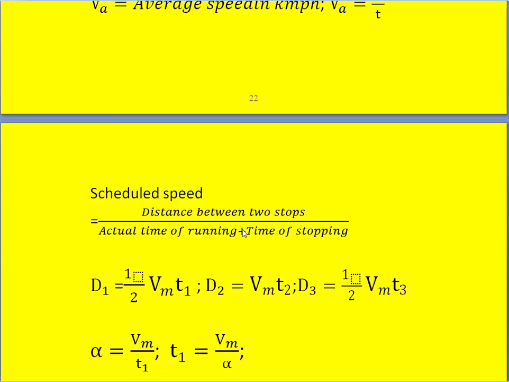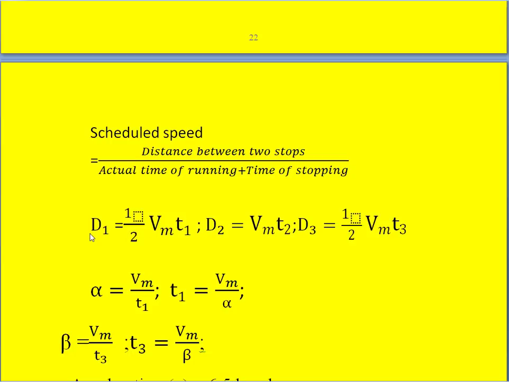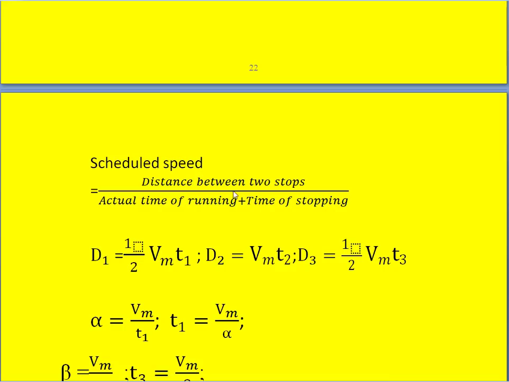So to calculate this D, we have to calculate the distance traveled during the acceleration, during the free running time, and during the retardation time, that is D1, D2, D3. So D1 is nothing but half into Vm into T1, D2 is nothing but Vm into T2, and D3 is nothing but half Vm T3.